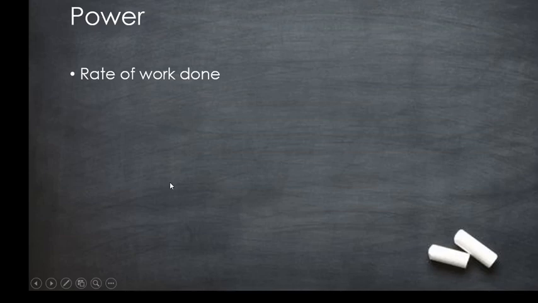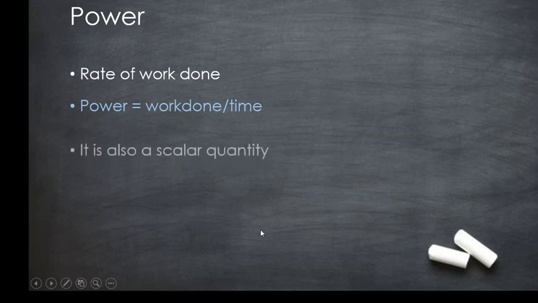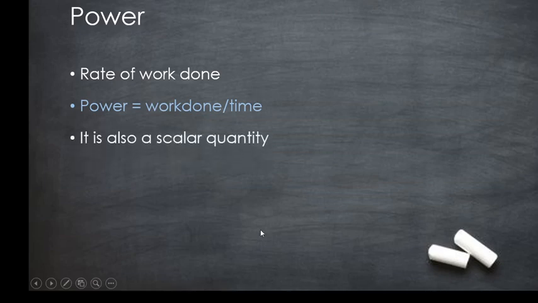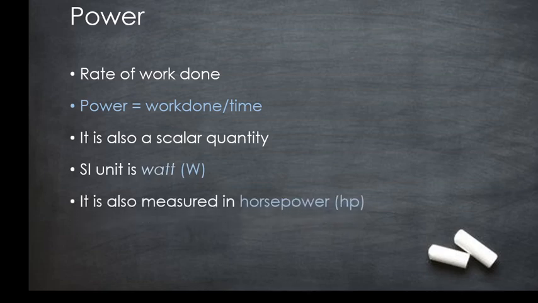Let us come to the second definition, that is power. Power is defined as the rate of work done. So that is defined as power is equal to work done divided by time. Since work done is a scalar quantity and time is also a scalar quantity, power is also a scalar quantity. And the unit for power is the watt, denoted by capital W.